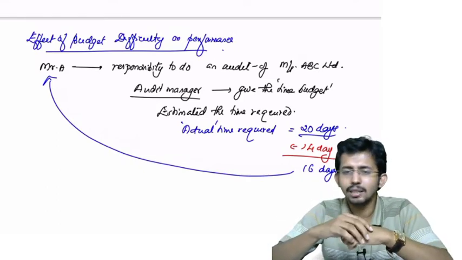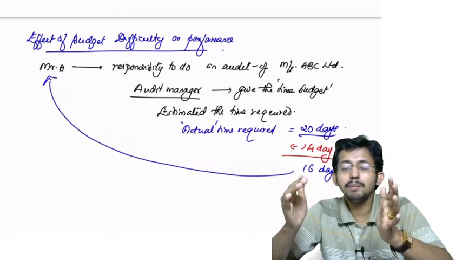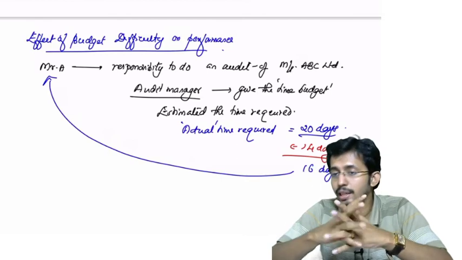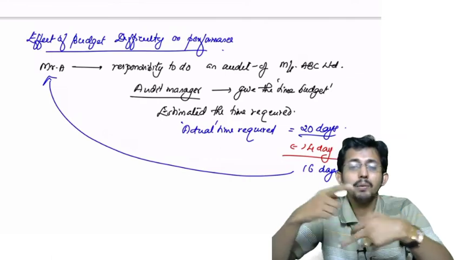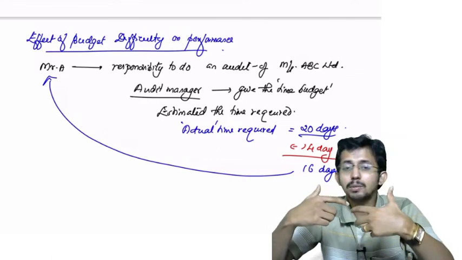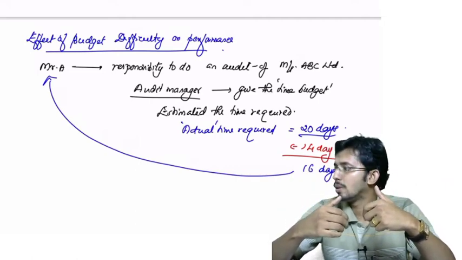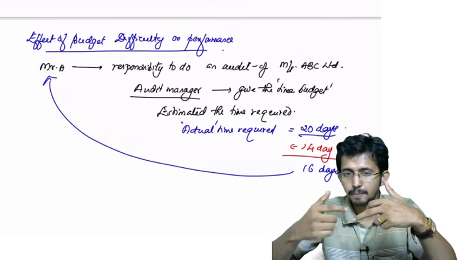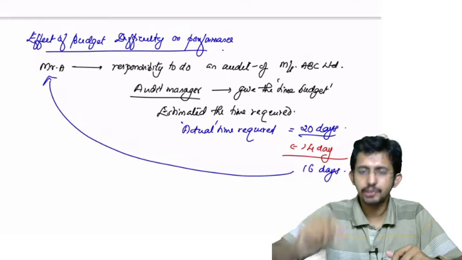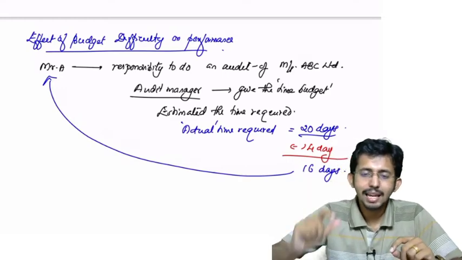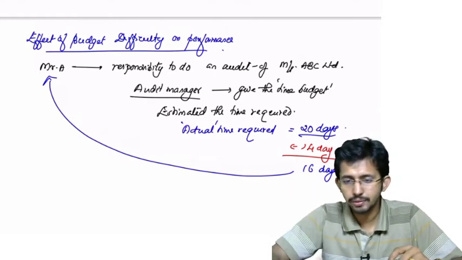I have heard students telling, oh, if I get 6 months leave, I won't prepare well. But if I get only 3 months, I will prepare well. So 3 months is more than adequate. I will feel that, oh, I have got only 3 months and I have got 8 subjects, so I have to be very planned. If I get 6 months, I will feel that, oh, I have got 6 months, so why should I start now? So I will take that relaxation. Okay. So as the budget difficulty increases, slowly the efficiency or the performance increases. Is it clear?